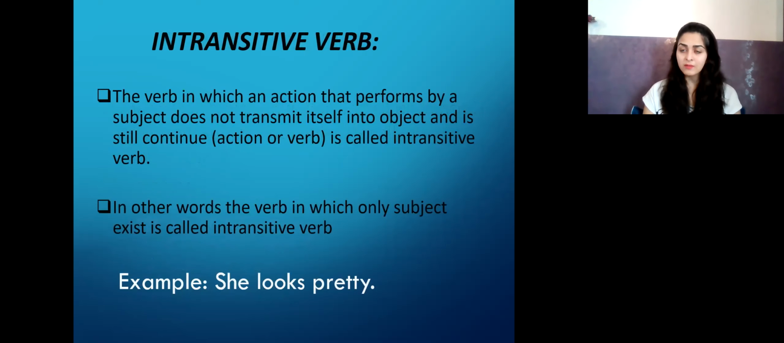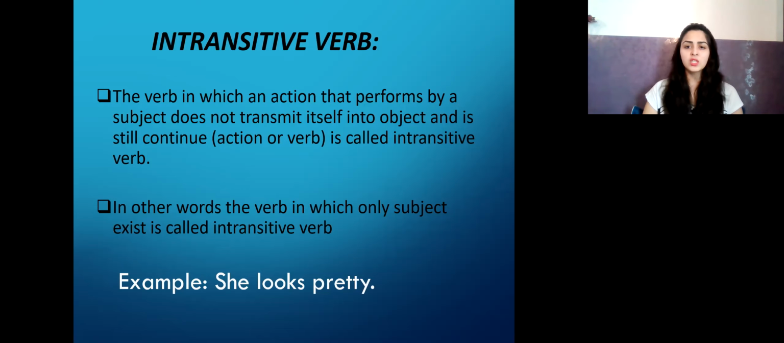Let's see intransitive. It's just the opposite of transitive. The verb in which the action performed by the subject does not transmit into an object. So it's a very simple type of verb. There is a subject, but it is not going to get converted into an object. Therefore, in other words, the verb in which only the subject exists and no object. So you'll always see only one thing, that's the subject.